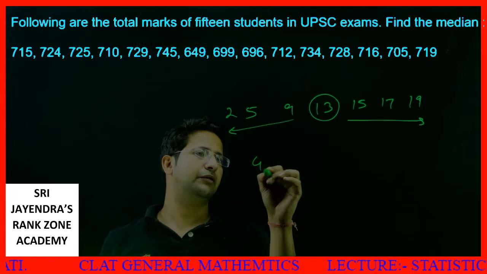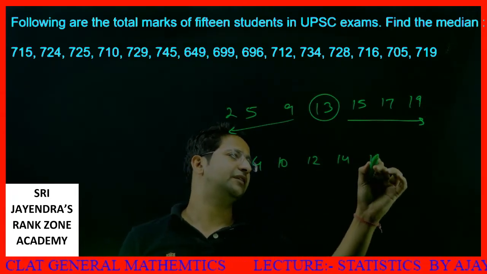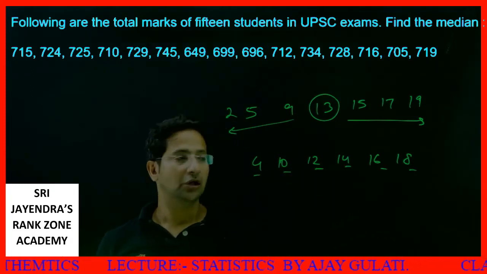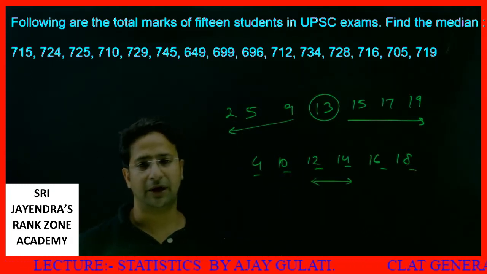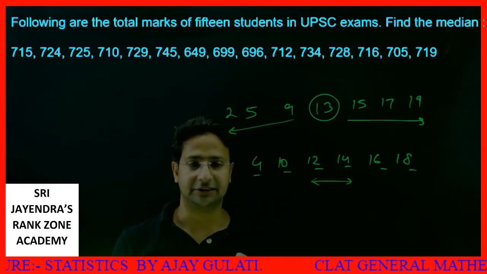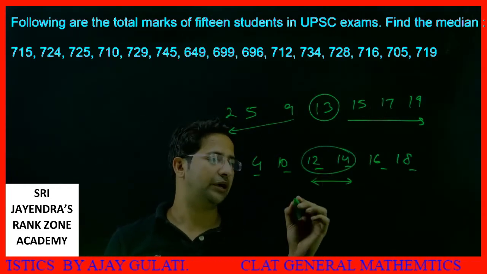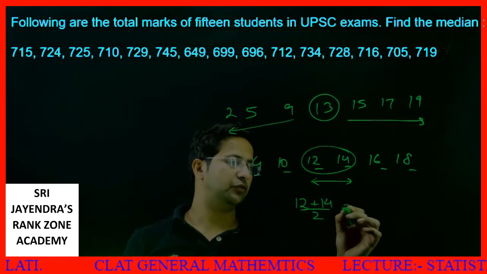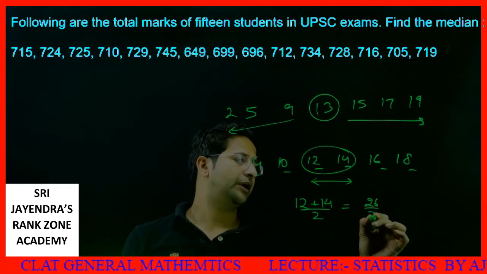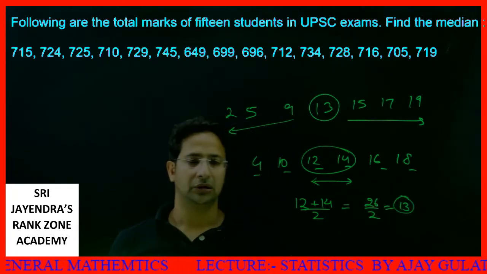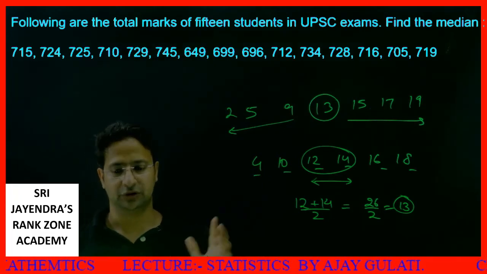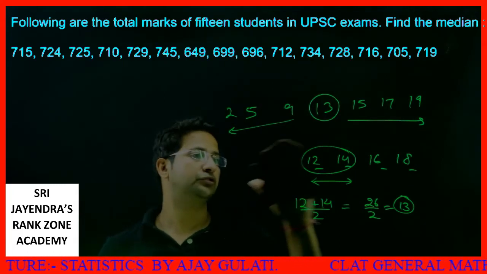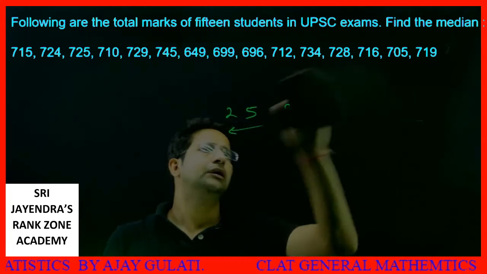If I write down the numbers 4, 10, 12, 14, 16, 18, here we have an even number of terms: 1, 2, 3, 4, 5, 6. So there is nothing in between, but these two numbers will combine together to form a median. How will I get the median in such a case? I'll add these up and divide by 2. That is 12 plus 14 by 2, which is 26 by 2 or 13. Getting it? So this is the median here. So let's take a few examples. The one question is given above. Let's solve it.